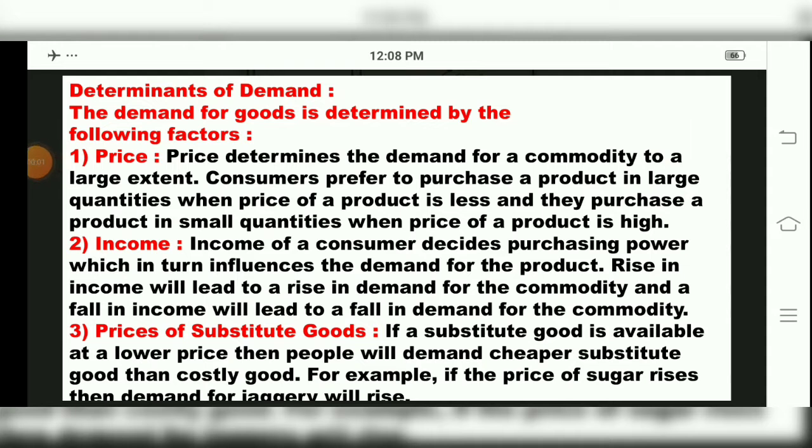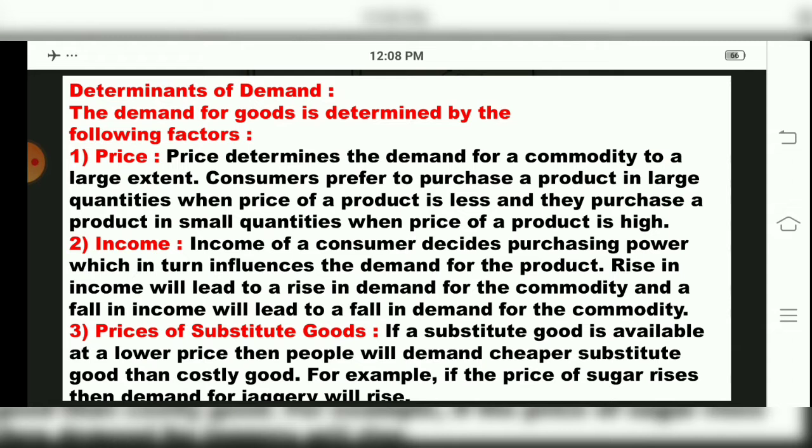Good day, dear students. Last period we studied about types of demand. Now in this period we'll study about determinants of demand. Determinants of demand means what is that reason why that particular commodity is purchased, why that particular commodity has a demand, what are the factors which make the demand more determined.